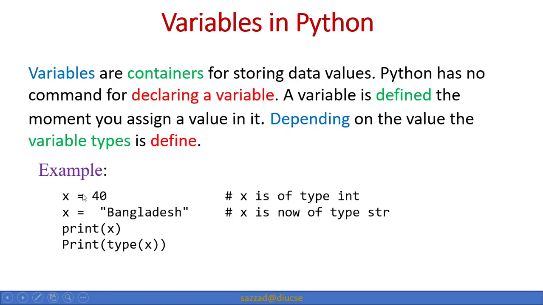Now if you try to print the value of the x variable, just write print x, or you can check the type of the x variable, by writing print and then type x. It will show the type, which in this case is string, so the type of x is string.